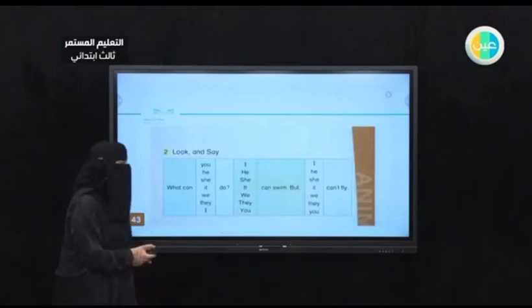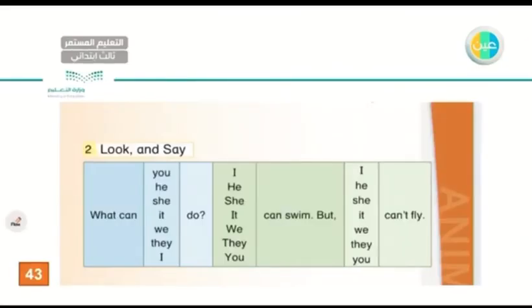Look and say. As you can see here, I have a chart. To your left, I have a question. What can you do? What can he do? What can she do? What can we do? What can they do? I have all the pronouns. What can you do? I can swim, but I cannot fly. She can swim, but she cannot fly. They can swim, but they cannot fly. You can swim, but you cannot fly.